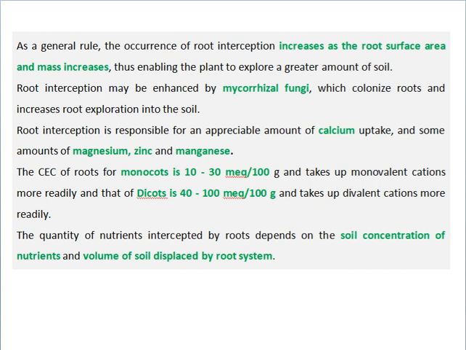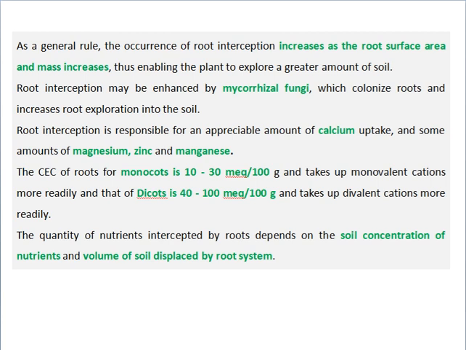As a general rule, the occurrence of root interception increases as the root surface area and mass increase, thus enabling the plant to explore a greater amount of soil. Root interception may be enhanced by mycorrhizal fungi which colonize roots and increase root exploration into the soil. Root interception is responsible for an appreciable amount of calcium uptake and some amounts of magnesium, zinc and manganese.